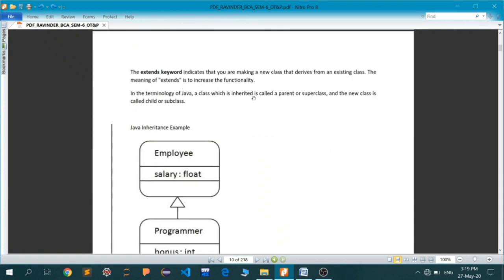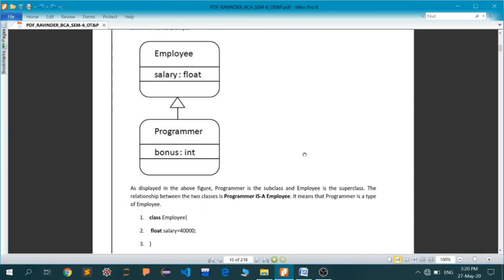Now the extends keyword indicates that you are making a new class that derives from an existing class. The meaning of extends is to increase the functionality. In Java terminology, a class which is inherited is called a parent class or superclass, and the new class is called a child or subclass. Normally, I prefer parent and child. In that way, it makes more sense.